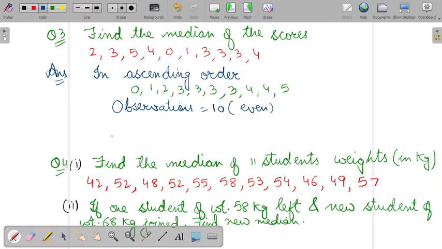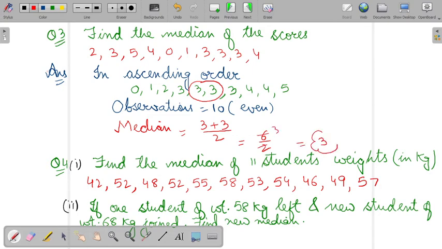So in case of even, what will you do? How will you find out the median? The median will be the mean of the middle 2 terms. Leave 4 from here and 4 from here, so in the middle we get these 2 terms. So take the mean of these 2 terms: add them together and always divide by 2. So it would be 6 upon 2. Cancel it, and you will get 3 as the answer.